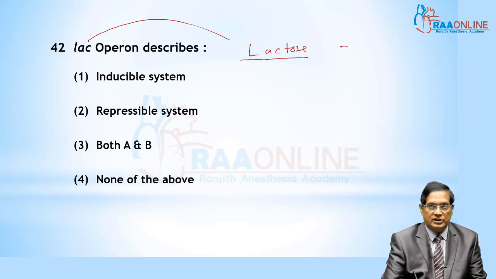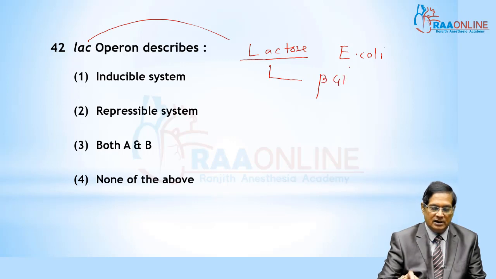If Escherichia coli, a bacterium, is provided with lactose, then only the cell is able to synthesize the beta galactosidase enzyme.